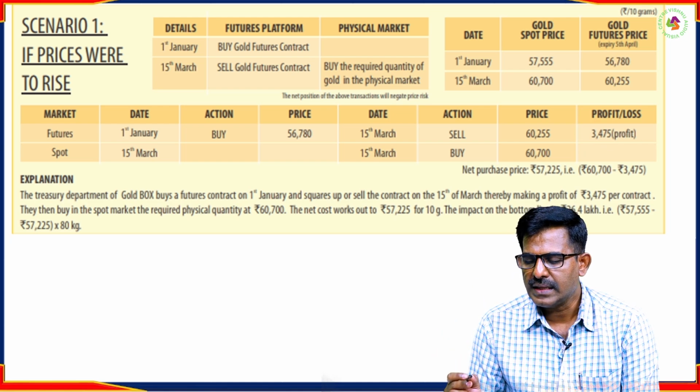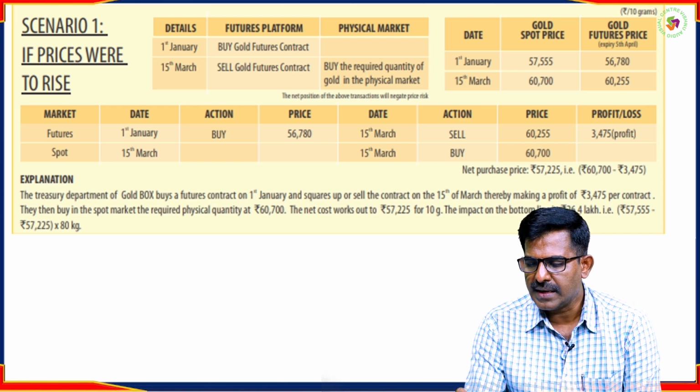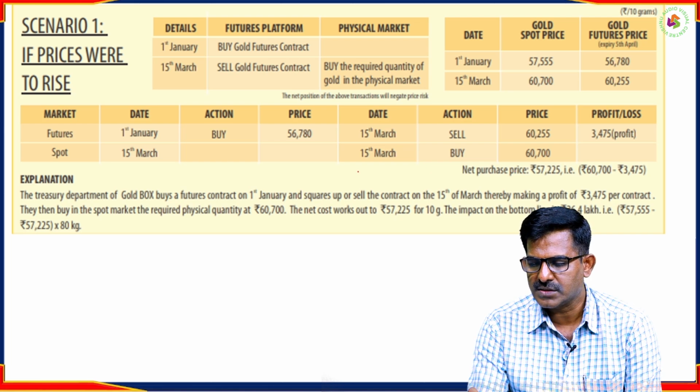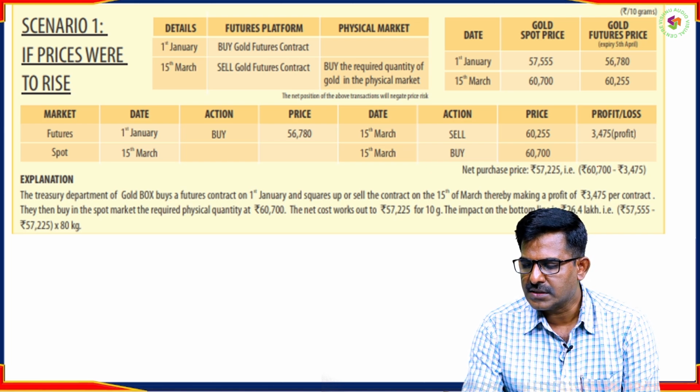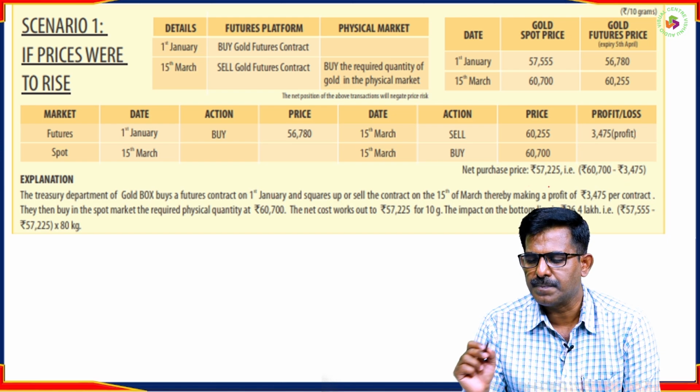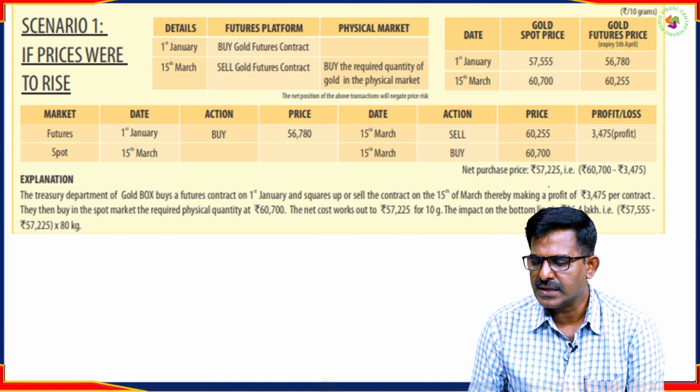And what else? He is buying the gold in the market on 15th March for this much price. From this price, we have to subtract his profit to get his net purchasing price. So what is his net purchasing price?